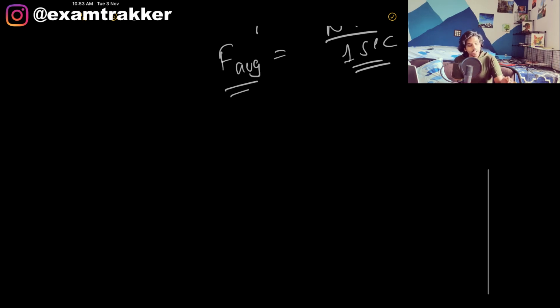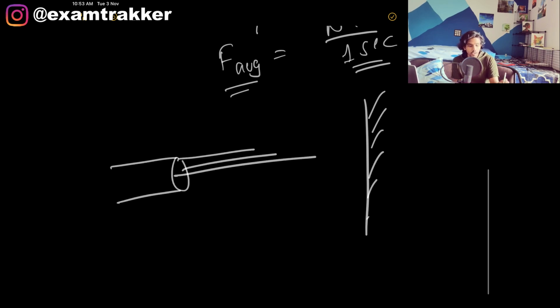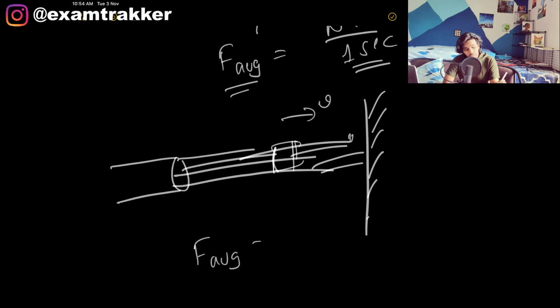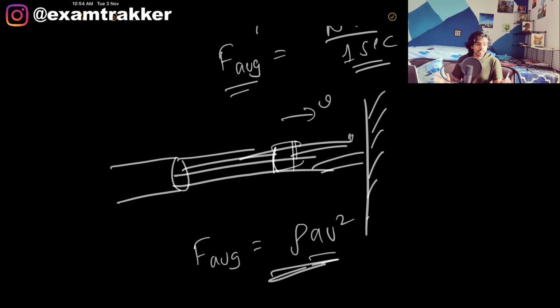Now consider a similar problem, a water jet constantly hitting the wall. We do the same thing. We take some mass of the water, we take the velocity v, it hits the wall, it comes to rest, and we write the momentum change. We simply find the average force, which is rho a v square. If you don't remember the problem, go ahead and check the past classes. This is the average force by the water jet on the wall, a problem that we've already done.